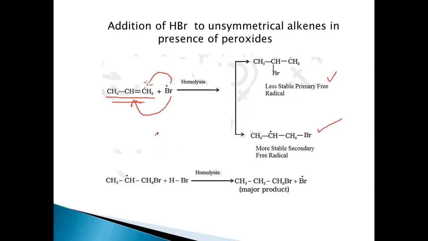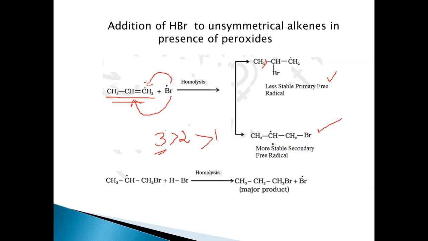We know the order of stability of the free radicals here. Tertiary is more stable than secondary, then comes primary. Tertiary free radicals are more stable than secondary, then primary, and this can be explained based on hyperconjugation and the inductive effect, because the CH3 acts as a plus I group and will stabilize the free radicals which are formed here.